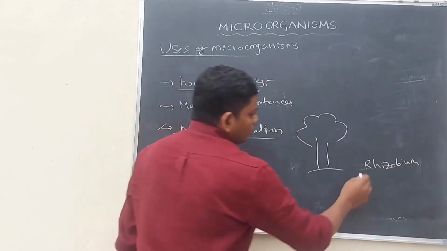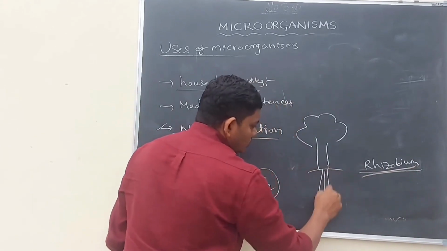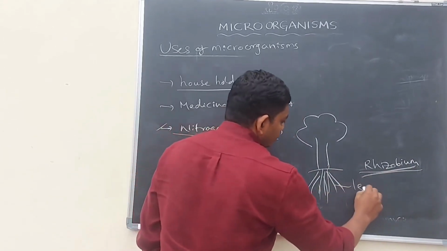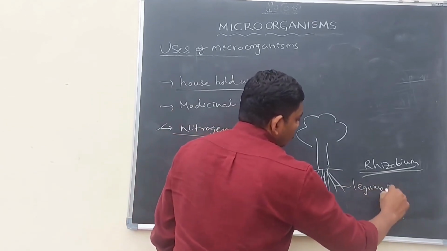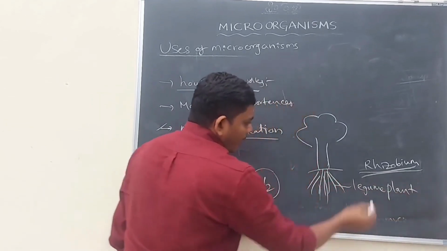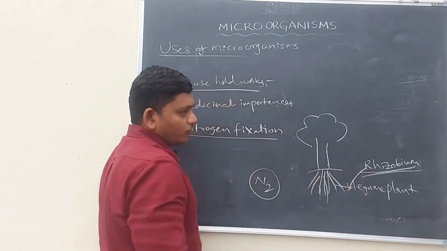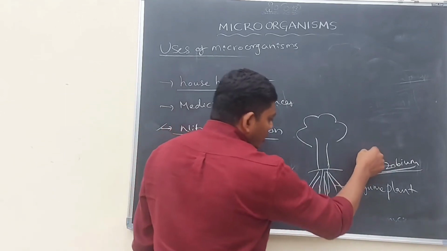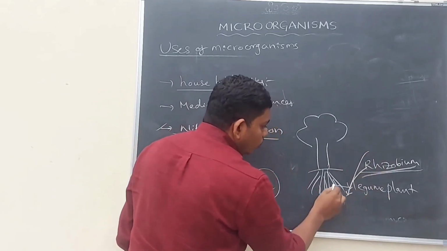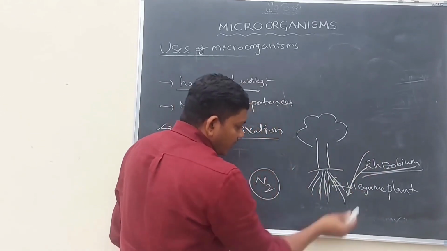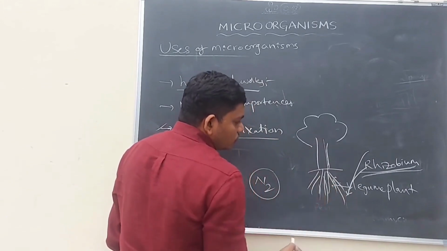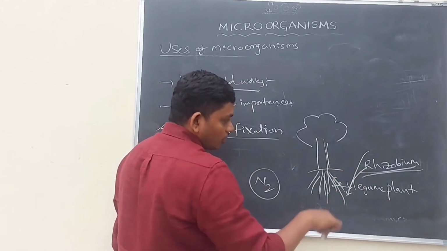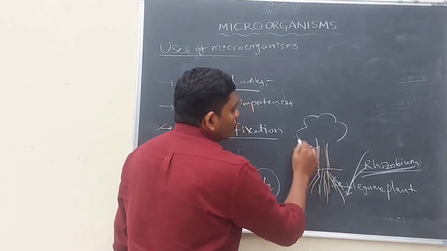This bacteria is usually seen in the roots of leguminaceous plants. Leguminaceous plants are legume plants. This bacteria gathers nitrogen from the atmosphere and stores it in the root nodules of the legume plants. Then the plant uses the nitrogen stored by the rhizobium in the roots, and it will grow in a proper way.